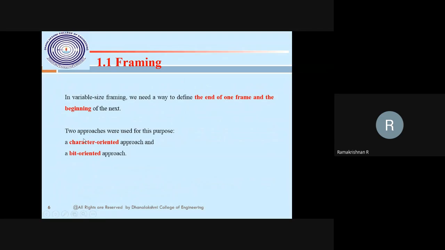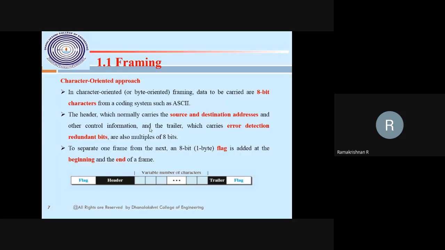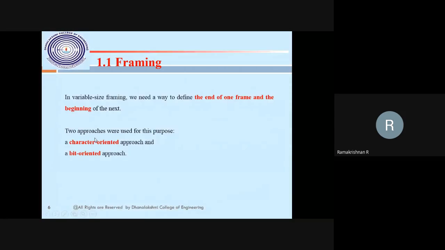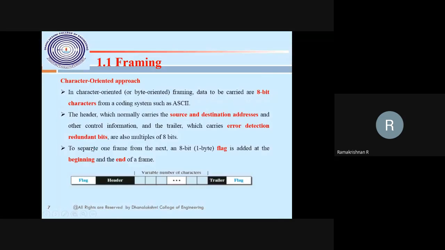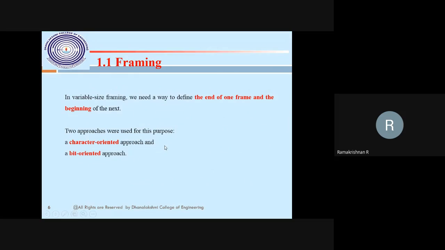Framing is nothing but whatever message is received will be sliced according to a size, sometimes equal size, sometimes a different size. With different sizes, definitely the frame starting and ending have to be identified. We need to identify the ending and beginning. There will be a flag. The frame may be a character oriented approach or a bit oriented approach. Sometimes it is a character oriented approach, then we need character stuffing, that is byte stuffing. Suppose I have a bit oriented approach, there should be bit stuffing.